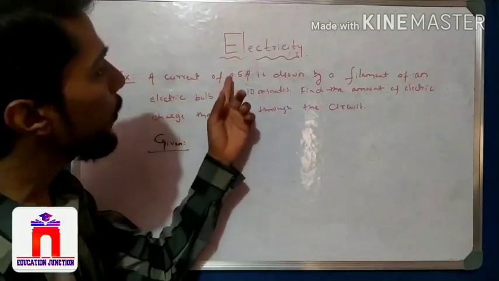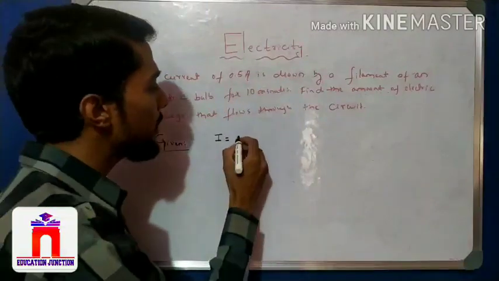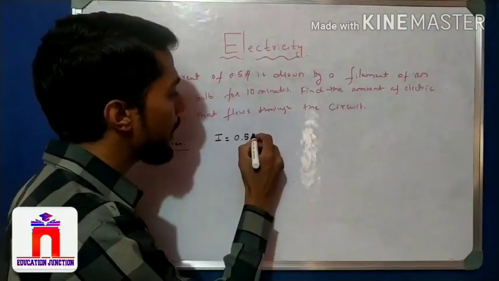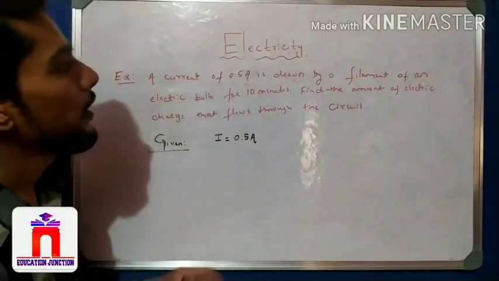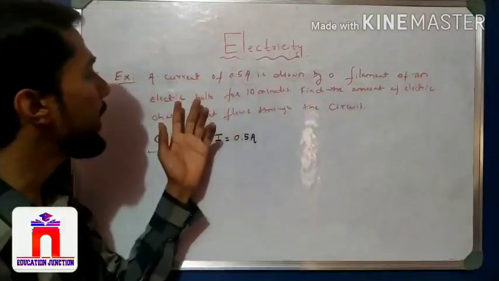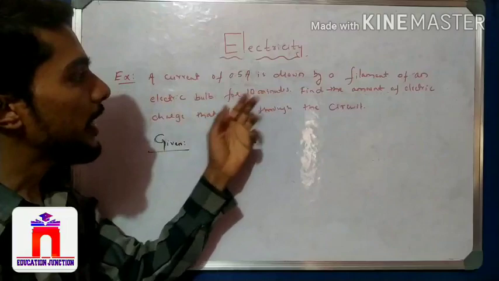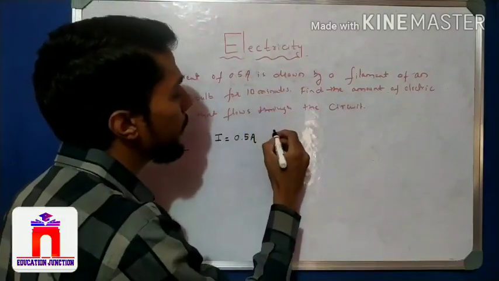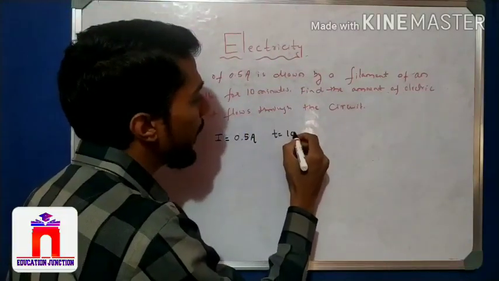How much current flows? That is ampere, the SI unit, so there is no conversion needed. 0.5 ampere current is drawn by the filament of an electric bulb. Now the time given is T. In 10 minutes, means the time T is equal to 10 minutes.